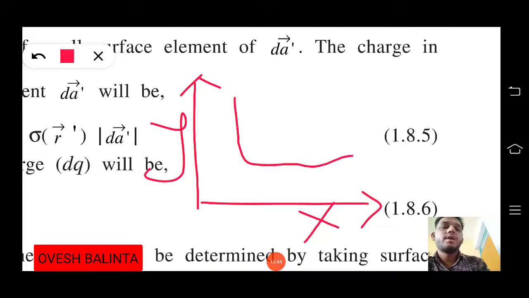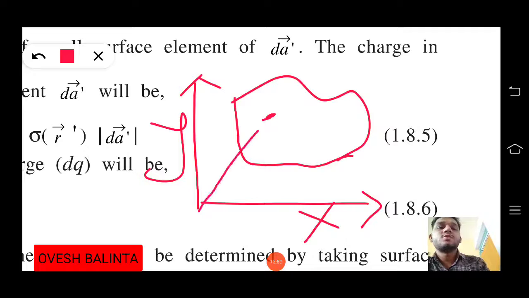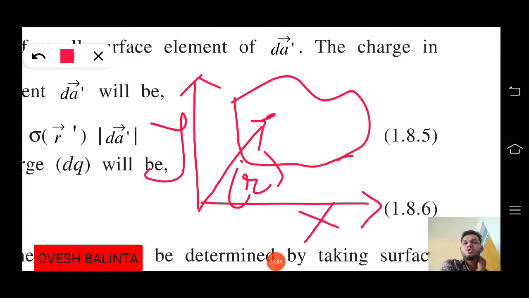This is an irregular shape of any kind, and from here it is my charge. From the origin to here, it is our position vector, which we can write as r dash.